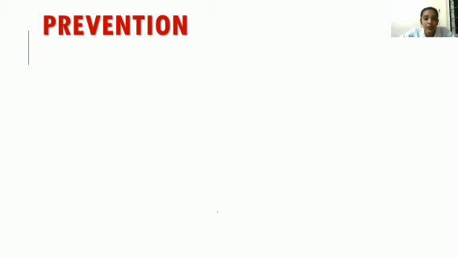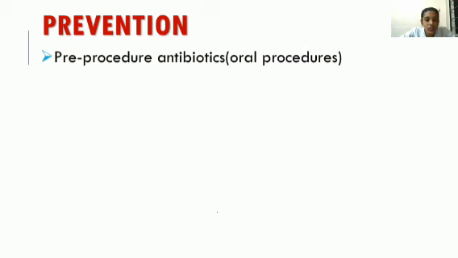So how can we prevent infective endocarditis? Let's see. Pre-procedure antibiotics, mainly for oral procedures like tooth extraction, we will be giving antibiotics beforehand. You may also know that before tooth extraction or any other oral procedure, we give antibiotics for prevention of infective endocarditis, because mostly after these oral procedures, bacterial invasion can happen and that can lead to infective endocarditis.